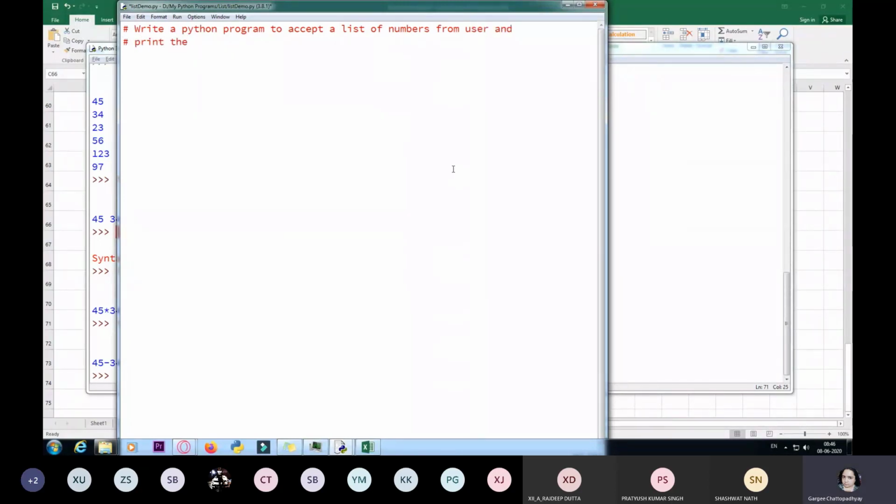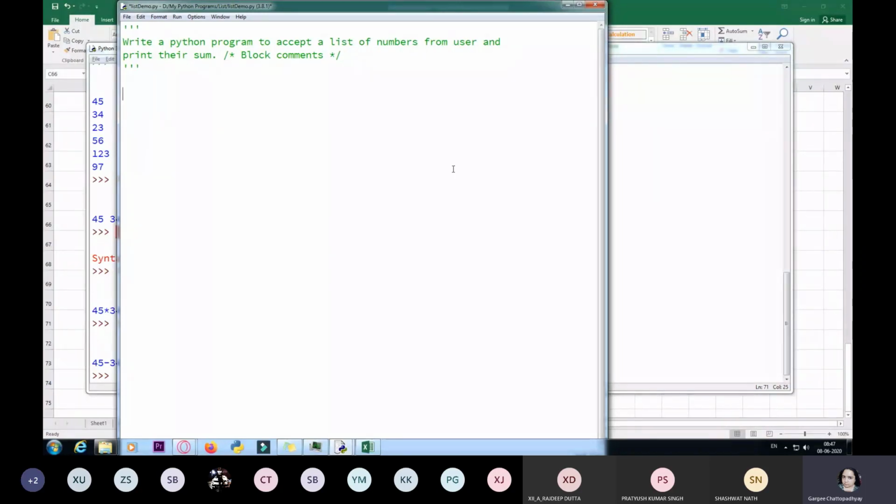print their sum. Now instead of using hashtag everywhere, I can use triple single quotes to start a block comment and close it with triple single quotes to close the block comment. Okay, these are known as block comments. They are basically used for documentation, that is, properly documenting your program.